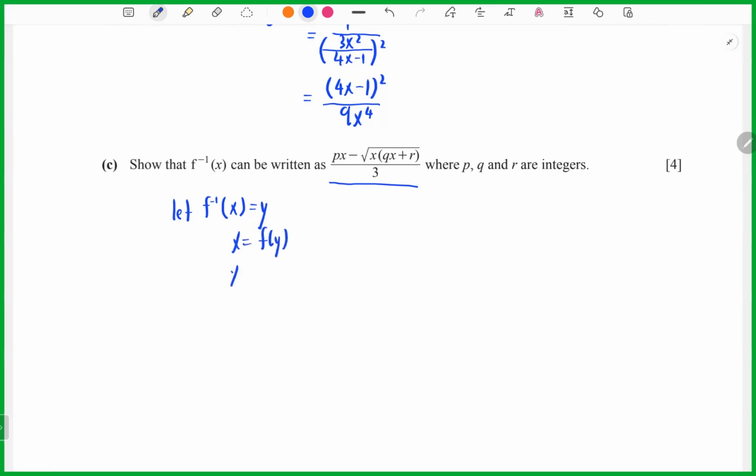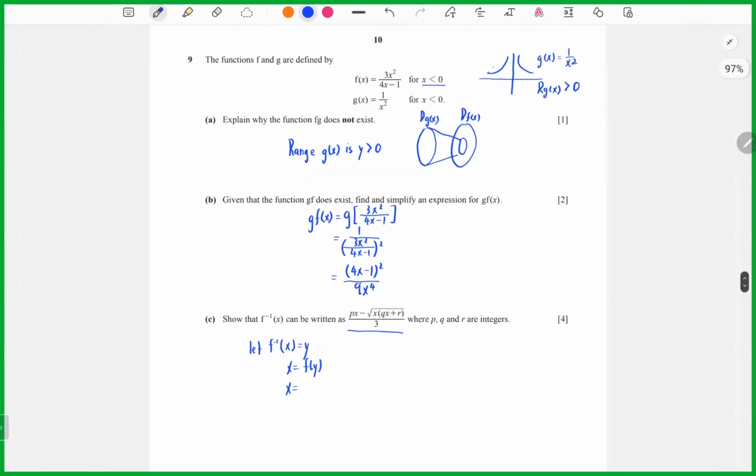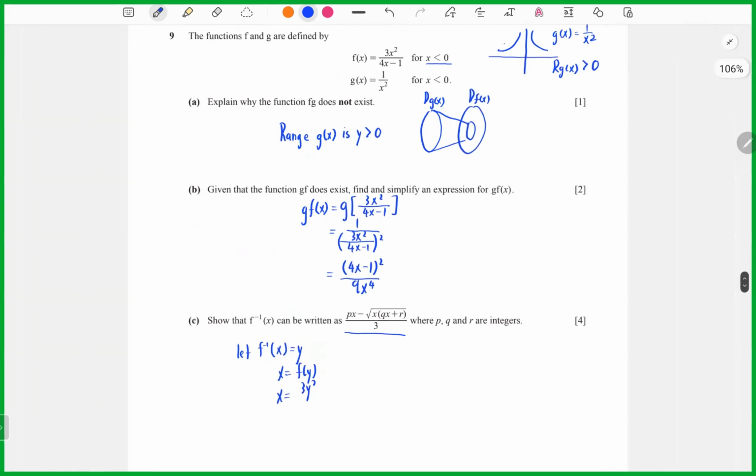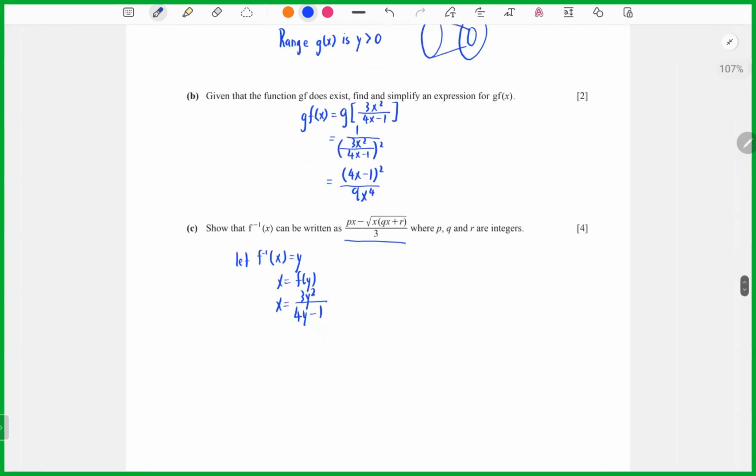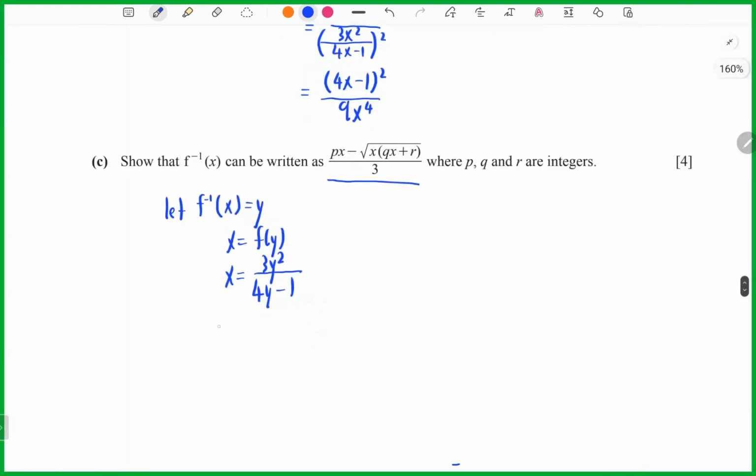So now I can copy: 3y squared over 4y minus 1. Now we multiply, so we will get 4xy minus x equals 3y squared. So we get 3y squared minus 4xy plus x equals 0.